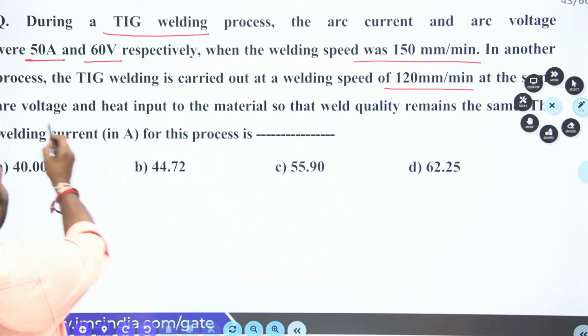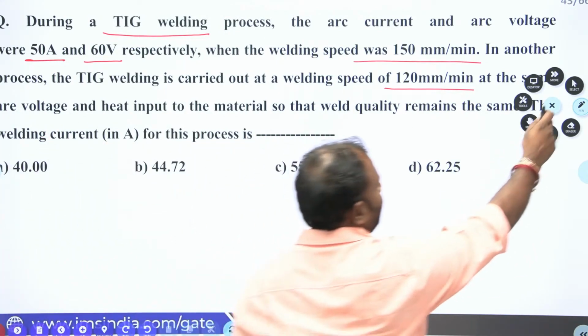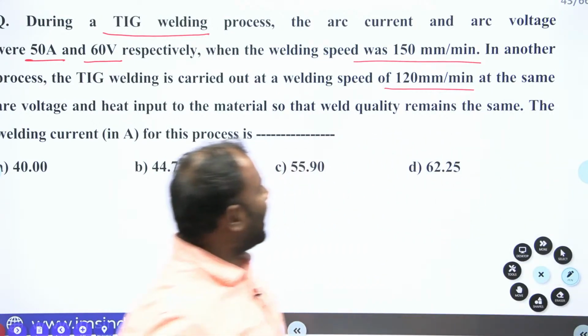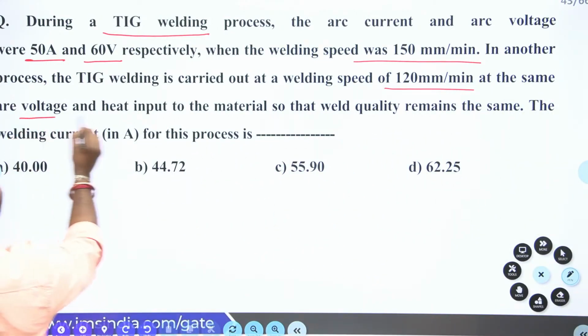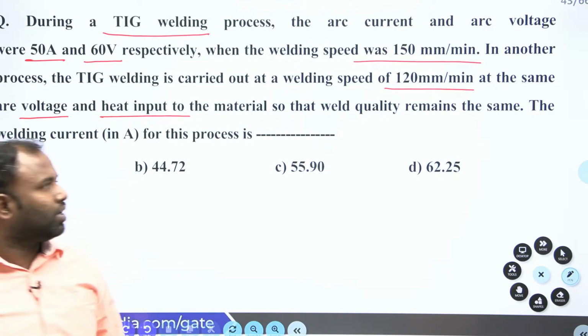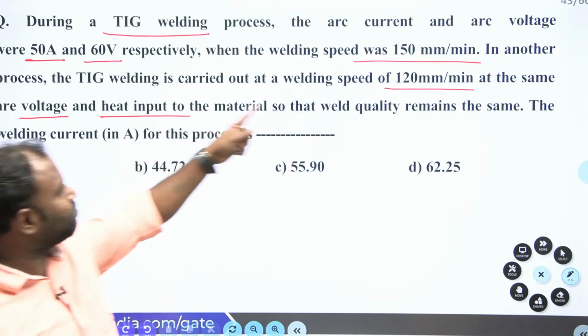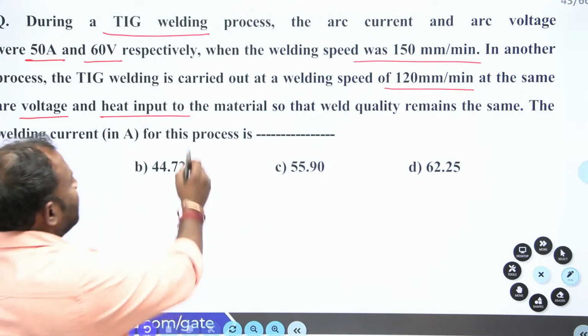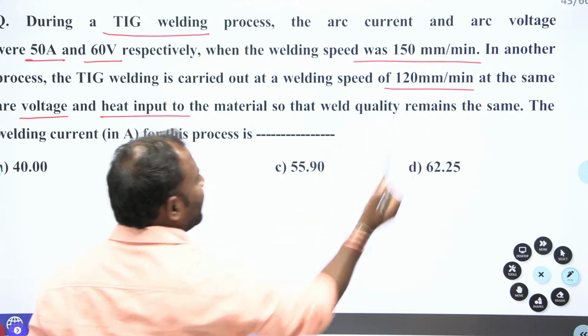At the same voltage and heat input, so that the weld quality remains the same.